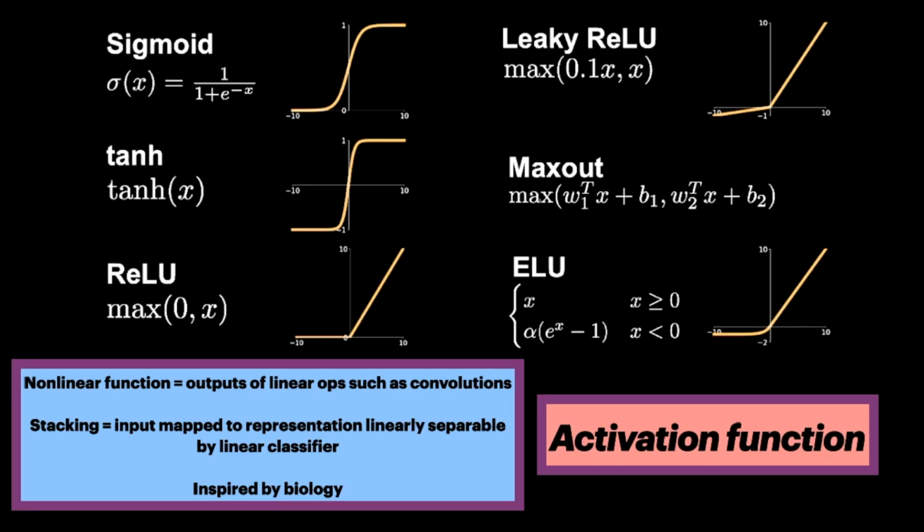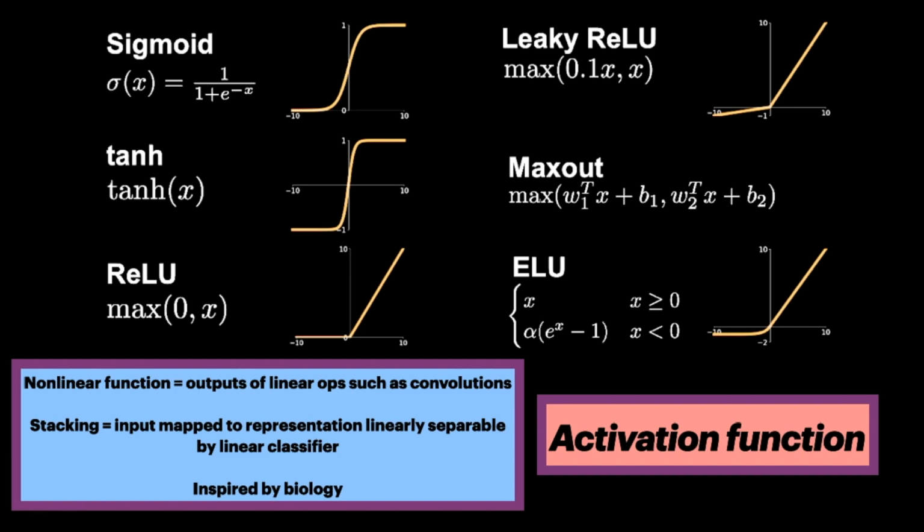A key component of deep neural networks is the activation function, a nonlinear function that is applied to the outputs of linear operations such as convolutions. Stacking these allows the input to be mapped to a representation that is linearly separable by a linear classifier. The activation function is inspired by observations regarding the basic behavior of biologic neurons. The role of an activation function in a neural network layer is typically that of a selection function, which allows some features to pass through to the output.